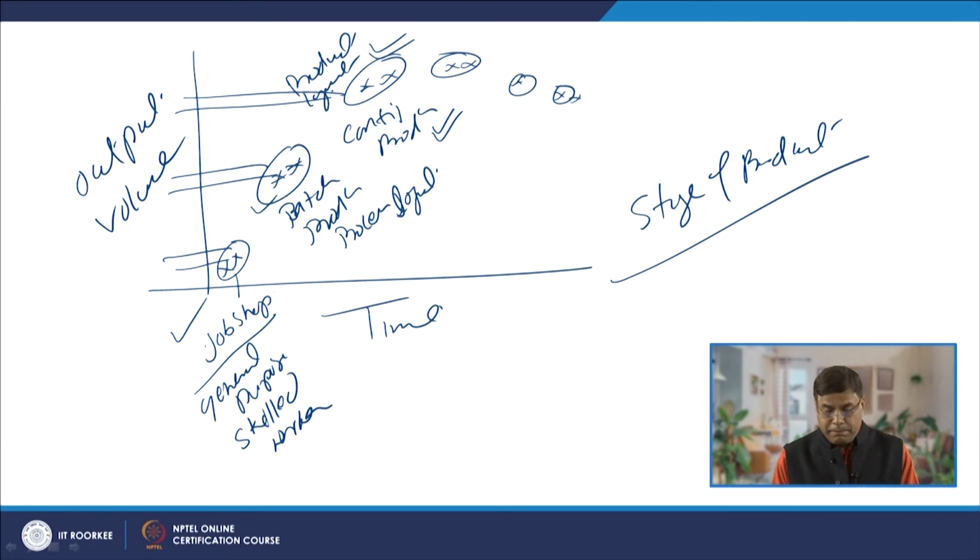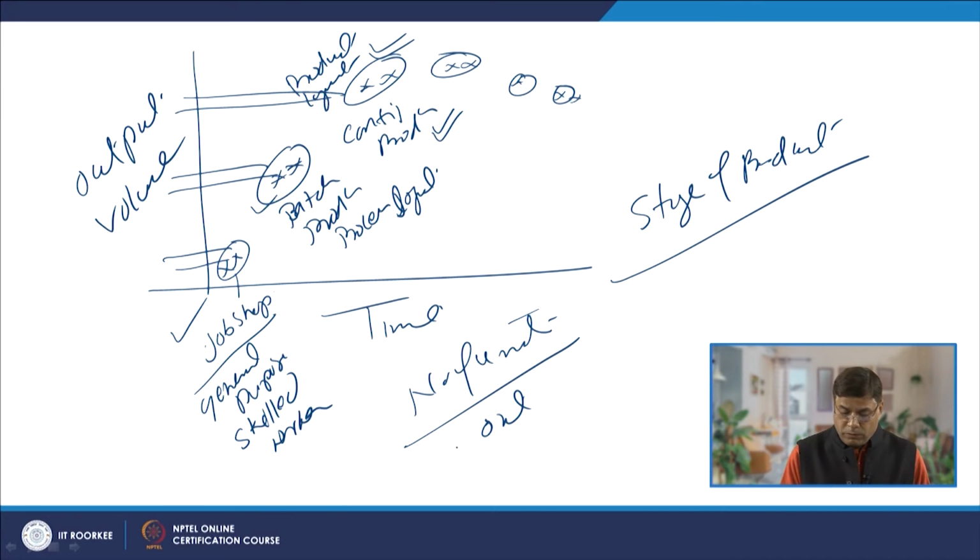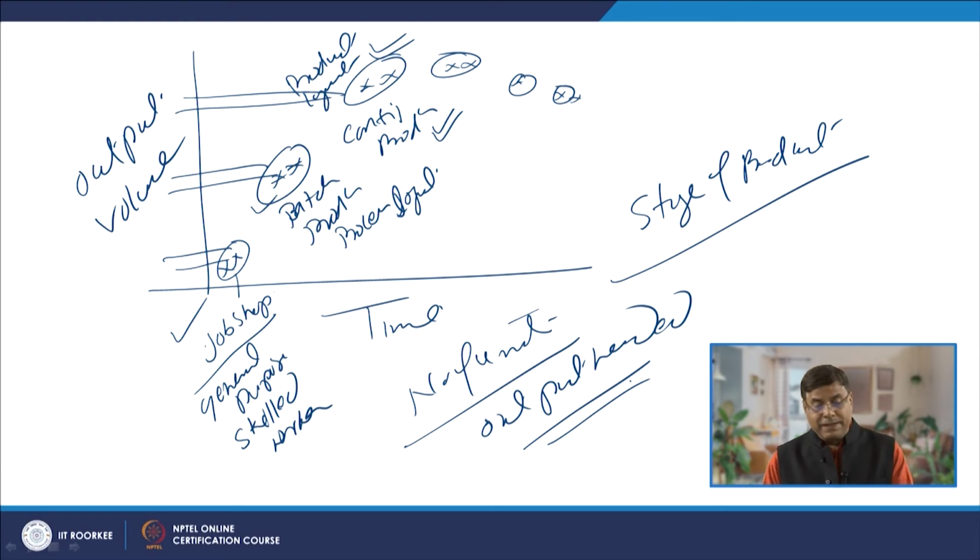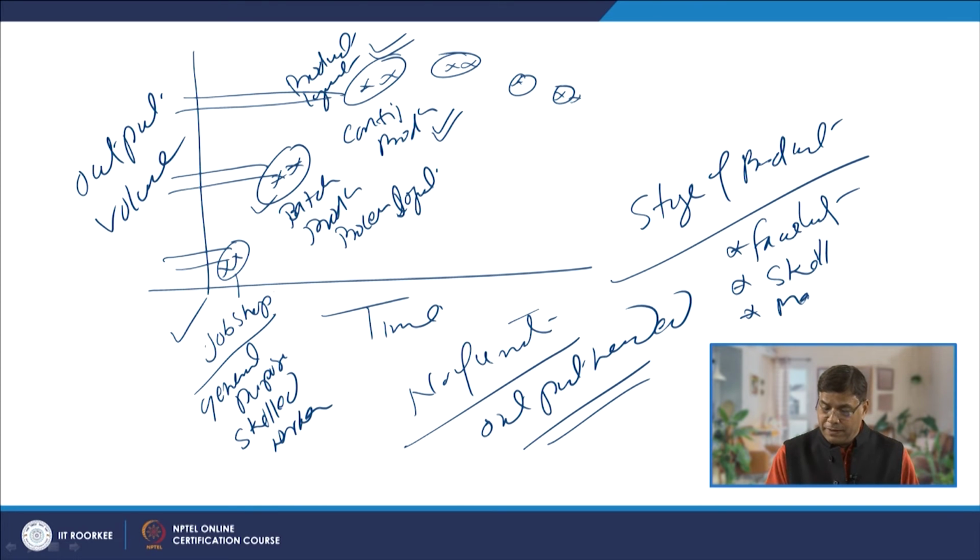Depending upon the volume of output needed, that will dictate which kind of facility will be established, what kind of skill of the workers is needed, and how the movement of the material will be facilitated.